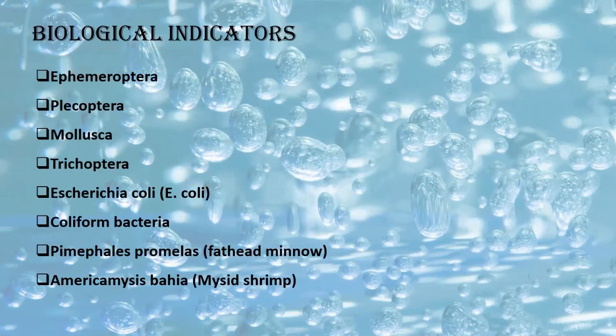Biological indicators. Now, as you can see, all these are biological names. First one is Ephemeroptera, right? Second one is Plecoptera. Third one is mollusk. Fourth one is Trichoptera. Then Escherichia coli, that is E. coli bacteria. Then coliform bacteria. Then fathead minnow, and then mysid shrimp. All these are biological species, the presence of whom is detected, whether they are present in water or not. Presence of some of them is good, presence of others is bad.